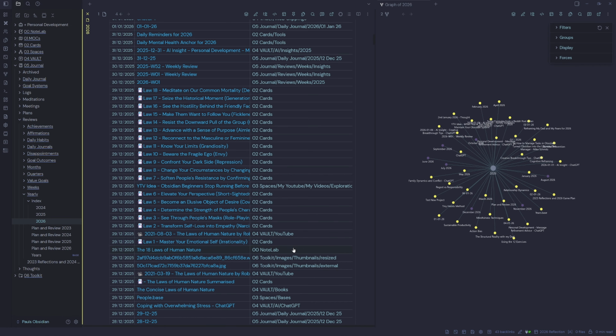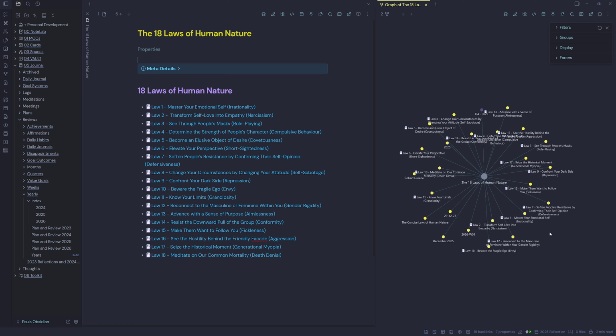So taking a look quickly at 2026 so far, these are all the notes that I've created this year. So one of the main ones I was working on is the 18 laws of human nature. I think over the holiday period, you have a lot of dynamic interactions with family and friends, and it's all about understanding why people say and do the things that they do. I found this one to be quite useful.